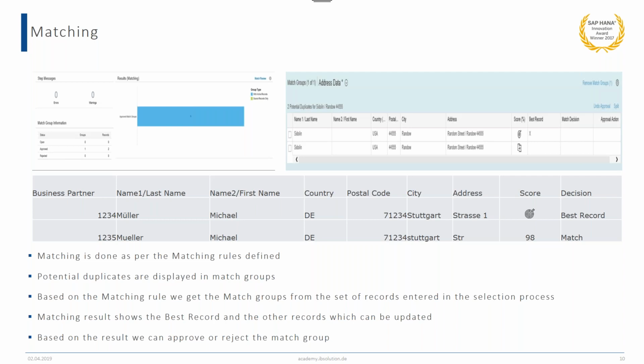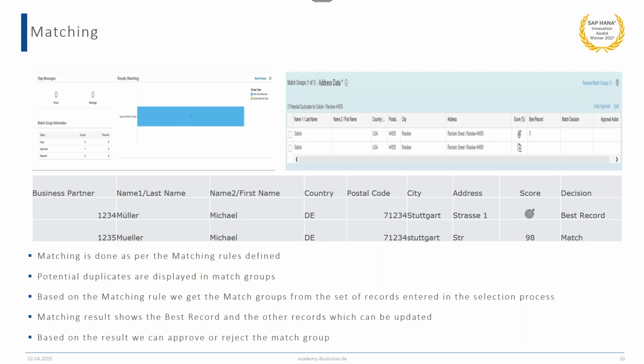And when we activate the data, then in the activation, business partner number 1234 will be activated, and for business partner number 1235, the key mapping will be updated. So in this we have seen the best record is improved upon, and after the replication has taken place from the source system to the target system, the key mappings are updated there.